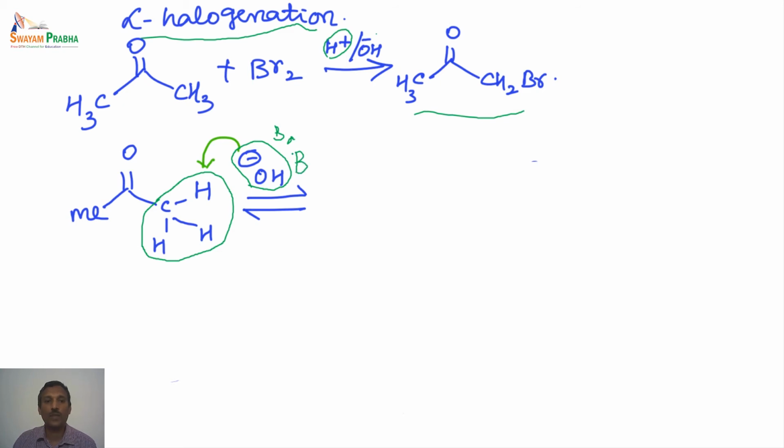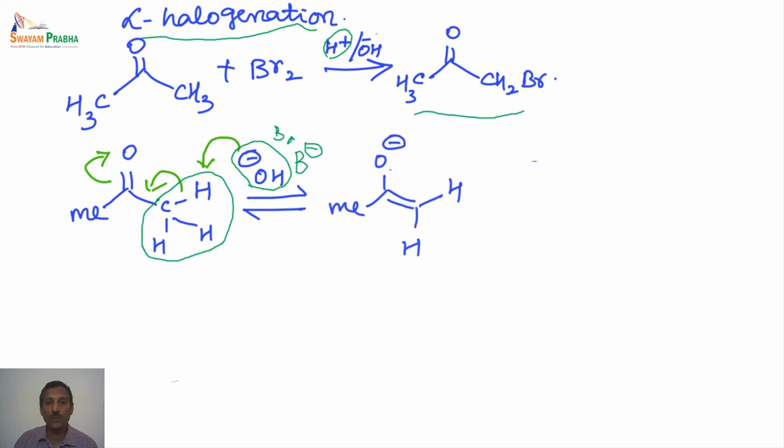So this acts like a base. So this abstracts a proton, and once it abstracts a proton, this bond is now shifted between the electron deficient carbon and this particular carbon. So this carbon oxygen bond is shifted towards the electronegative oxygen. So this electron flow you are already familiar with.